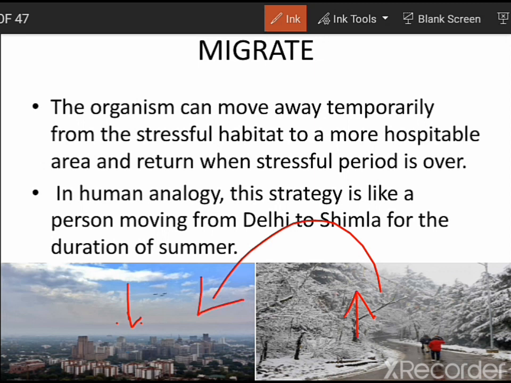So once the condition in my natural habitat, that is Delhi, becomes favorable, then I will be moving back to Delhi. The same story is happening in the case of many organisms. If the environment in which that particular organism is living is an unfavorable one, then they will try to migrate or move away from that habitat for a certain duration of time, and they will be moving to a region which has lesser environmental stresses. And when all these stresses are over, they will come back to their natural habitat. This is known as migration.